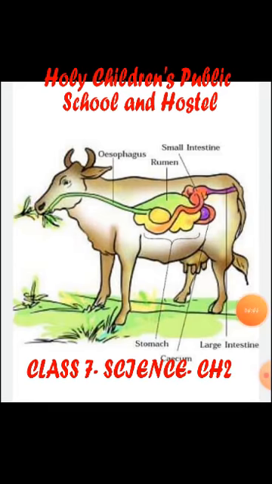Our next topic is ruminant animals. We use the word ruminant for any cud-chewing animals like cow, camel, goat, and so on. A ruminant is a mammal with a complicated system of stomach compartments. It shows four chambers: rumen, reticulum, omasum, abomasum. The food enters the first chamber, the rumen. This chamber is a large chamber.